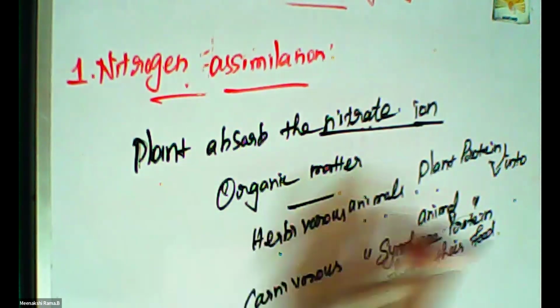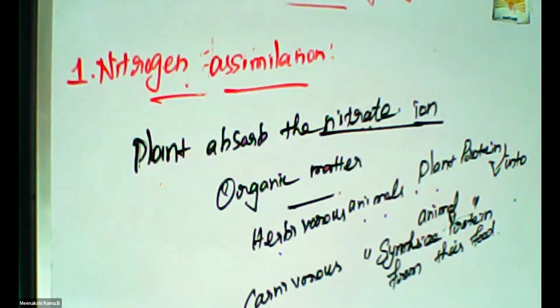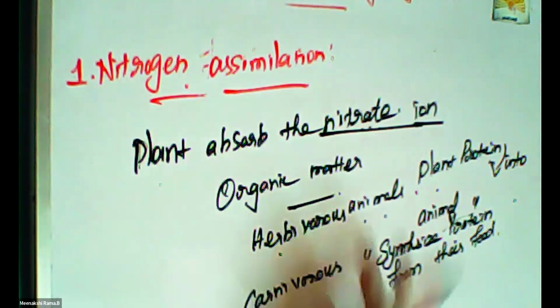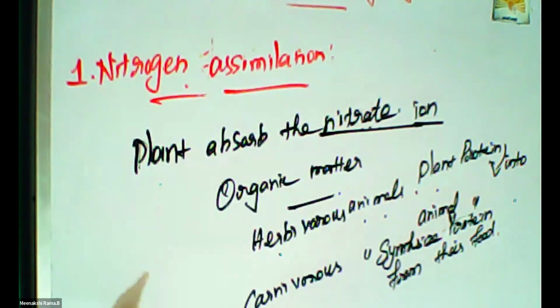First, herbivorous animals convert the plant protein to animal protein, and then carnivorous animals synthesize the protein from their own food. So this is the concept of nitrogen assimilation.